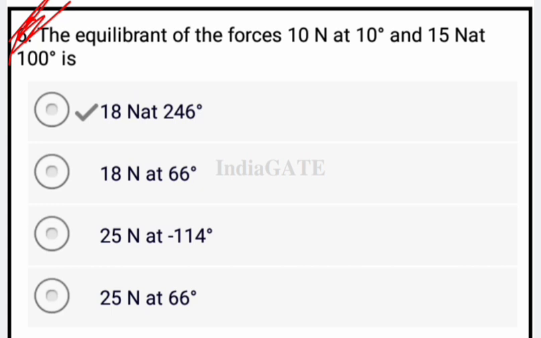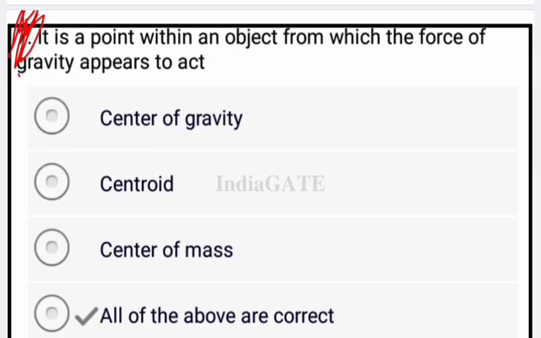Option B 18 N at 66 degree. Option C 25 N at minus 114, and option D 25 N at 66 degree. So the correct answer of this question is 18 N at 246 degree. Now come to the next question.